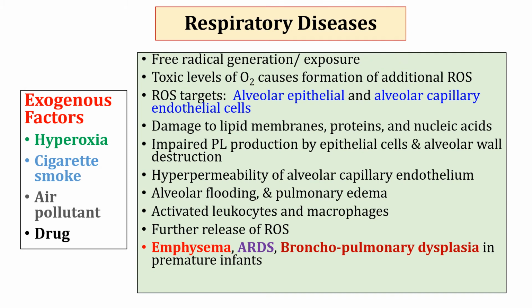Alveolar epithelial cells are injured by oxygen-free radicals, leading to impairment of surfactant phospholipid production. In premature infants, prolonged exposure to oxygen causes bronchopulmonary dysplasia, and in adults, free radicals cause pulmonary inflammation, promote alveolar wall destruction, emphysema, and acute respiratory distress syndrome. So this is how free radicals can cause damage to lungs.